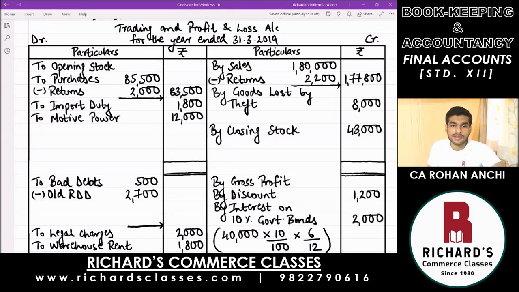But where will you write the second effect? Remember, when goods are lost by any reason, whether a fire took place or some robber came and stole your goods and went away, it is our loss because we did not receive any money for that goods. We took all the efforts and produced those goods to sell it in the market. But before you could sell it, somebody stole it. So you could not get any money for that, which means it is a loss. And losses have to be debited. Where will you debit that loss? In profit and loss account on the debit side will be the second effect.